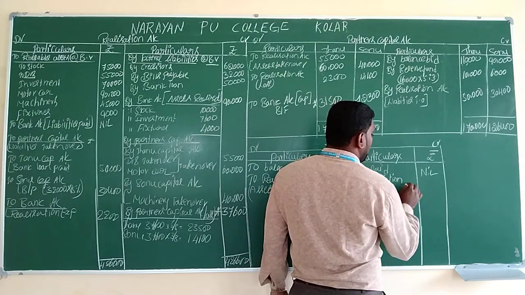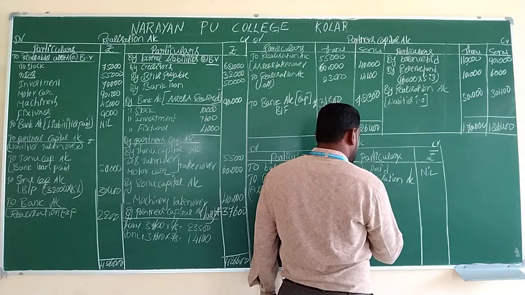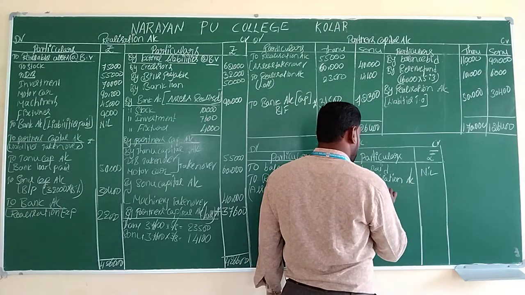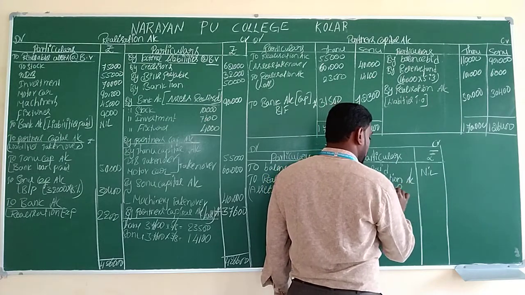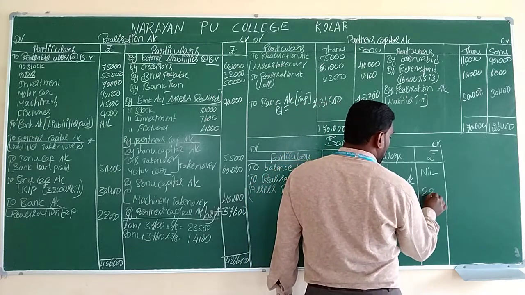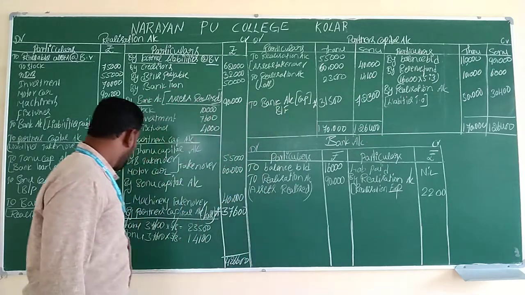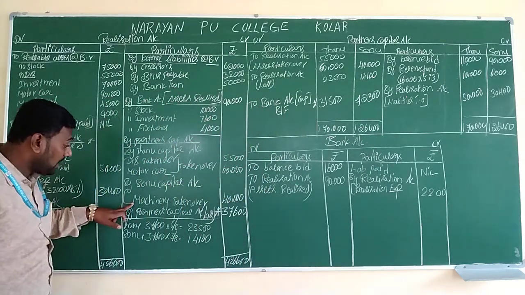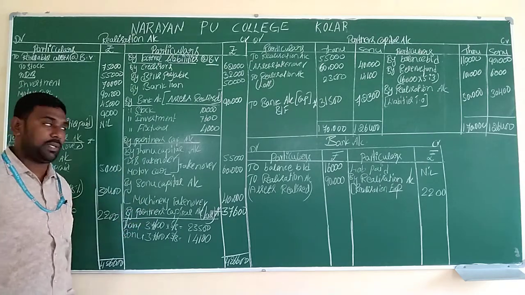The realization account. The value of realization expenses is 2,200. Step number 8, partners' capital, we didn't use the term bank. So the first account is completed.